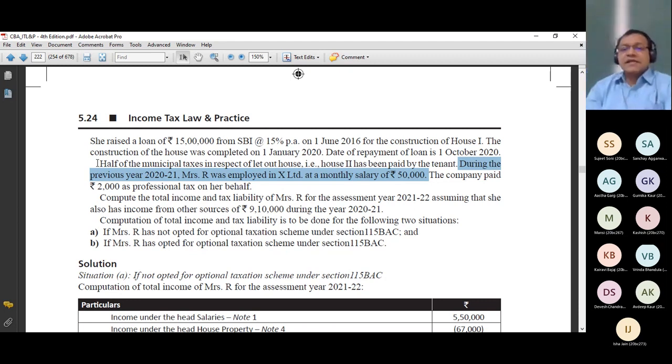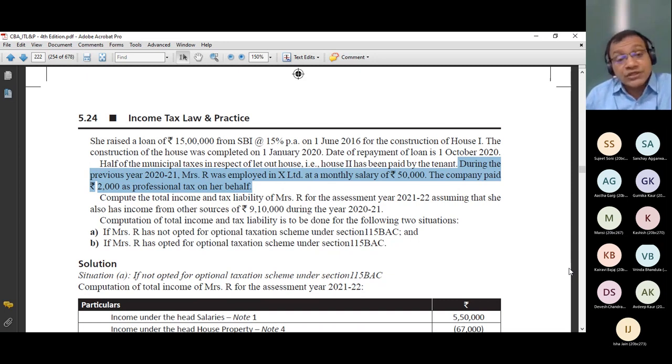This person is having basic salary 50,000. Company paid 2,000 as professional tax on her behalf. It is a perquisite. Compute the total income and tax liability of Mrs. R for the assessment year 21-22, assuming that she also has the income from other sources of 9,10,000 during the previous year 2021. Computation of total income and tax liability is to be done for the following two situations.